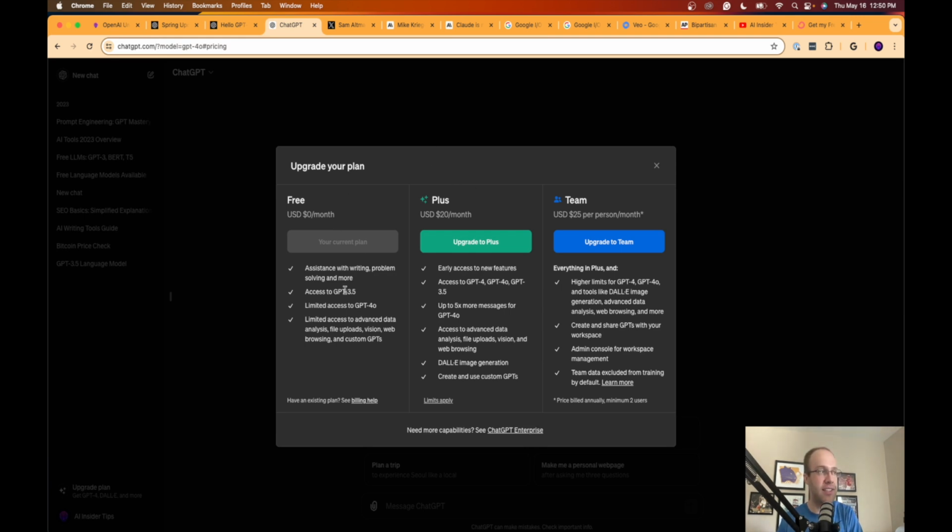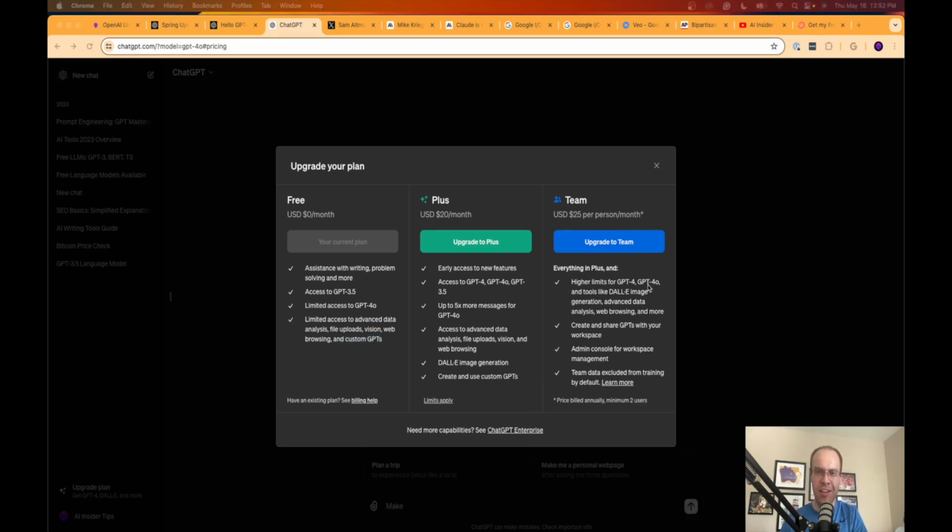So if you click this, it says you do have limited access to GPT-4o. That is the selling point right now of ChatGPT Plus: you have 5x more messages for GPT-4o. So a 5x usage limit for this brand new language model. Now, it looks like you also have access to custom GPTs for free. This is another breakthrough that they announced in their spring update, that all free users will now have access to custom GPTs.